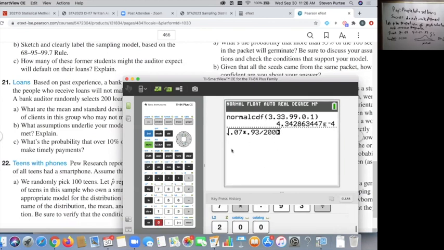Depending on what kind of calculator you have, it may not all automatically appear under the radical. If it doesn't, do it one step at a time. Do everything here, get an answer, and then take the square root of that. Make sure you can do this on your calculator. Check it right now on your own. Make sure you get that number. If you didn't, you typed it in wrong. So 0.018. That's our standard deviation.